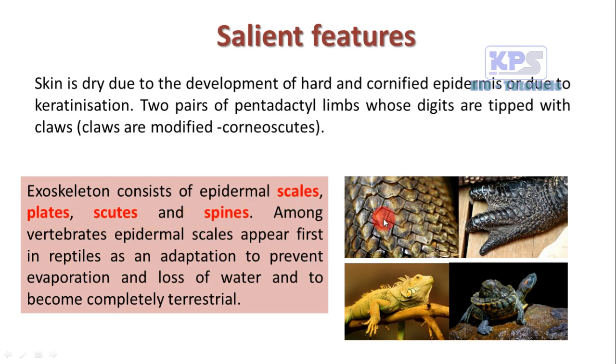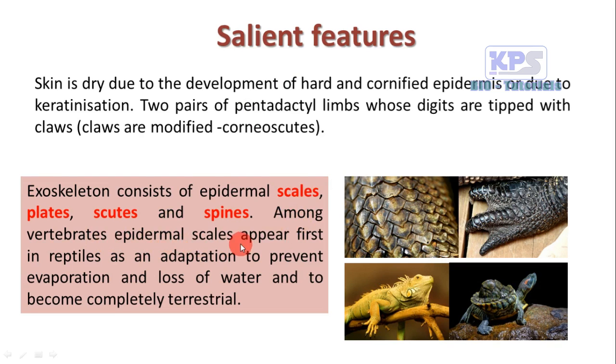These four types of epidermal structures may form their exoskeleton. In some cases there may be scales. Sometimes there may be plates like on the carapace of the tortoises or turtles. And sometimes there may be scutes or spines. So in all these forms, the epidermal exoskeleton may exist.